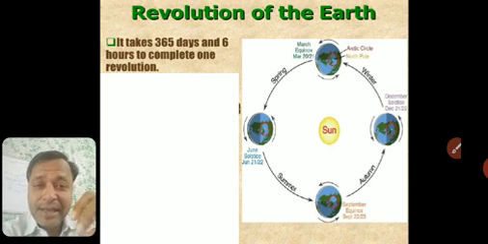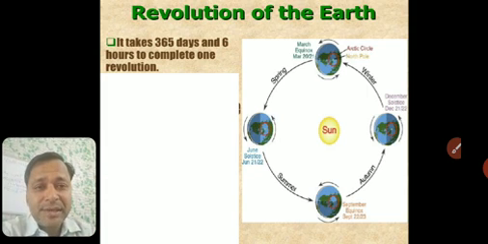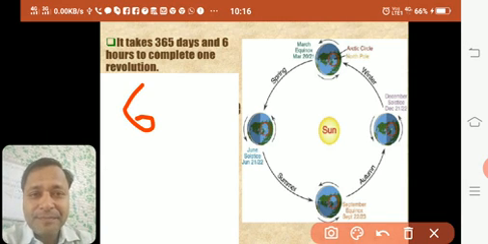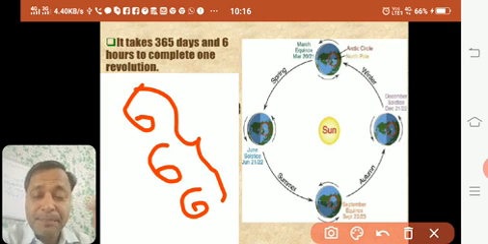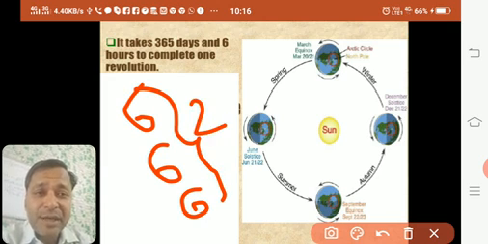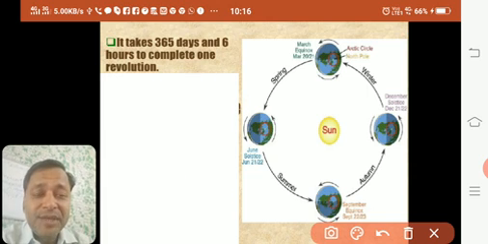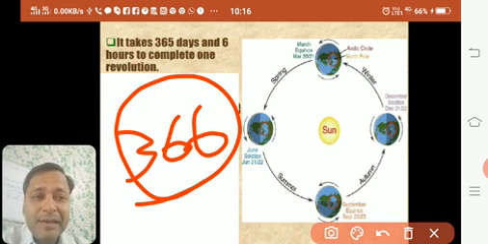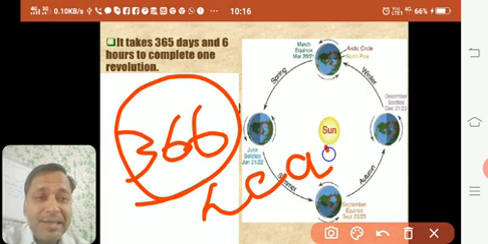But we take a year as 365 days. So what about these 6 hours? Suppose in 1 year 6 hours are left. Next year again 6 hours. Next year again 6 hours. In the 4th year, 6 plus 6 plus 6 is 18, plus 6 gets 24 hours. So 24 hours makes a day. So the 4th year will have 366 days. And we call it a leap year. So every 4th year is a leap year.